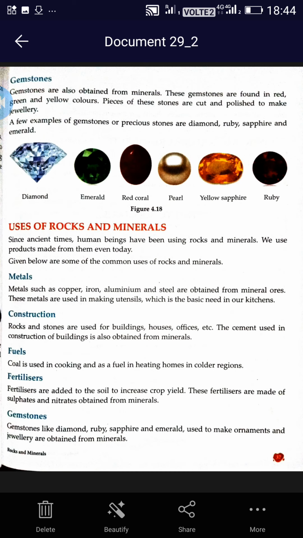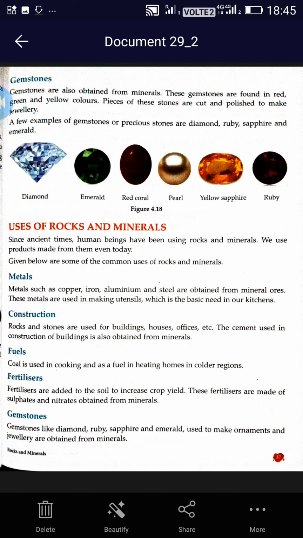These gemstones are used in making jewelry. A few examples of gemstones or precious stones are diamond, ruby, sapphire and emerald. These all are gemstones which are used in making various types of jewelry. Now some uses of rocks and minerals, where these rocks and minerals are used.